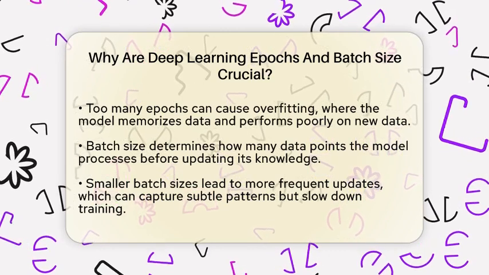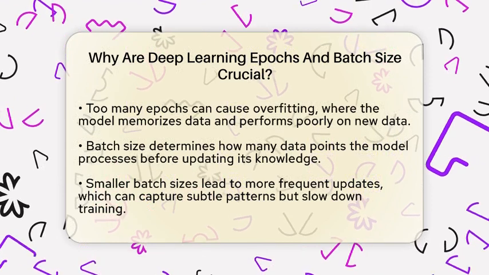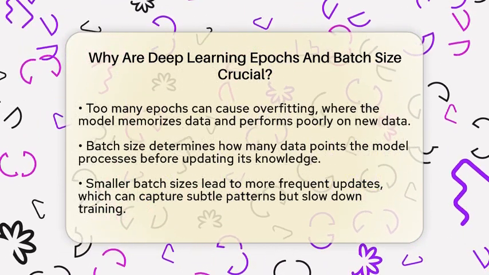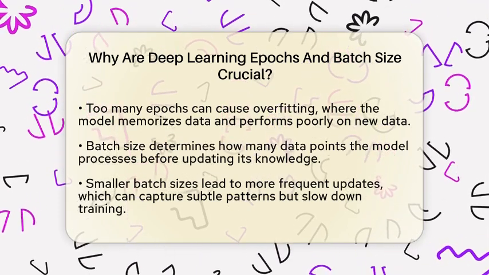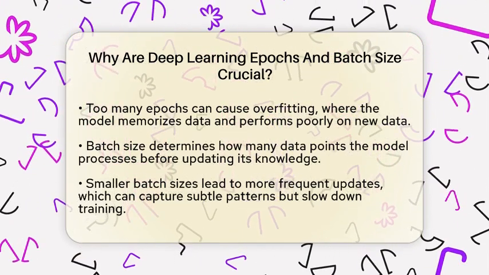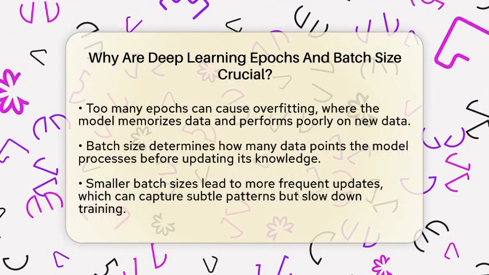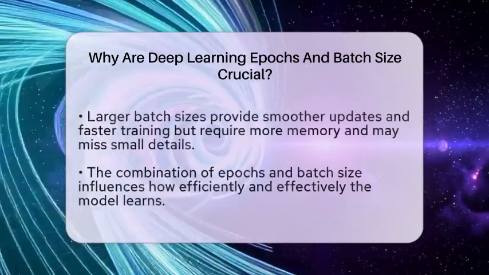Batch size is about how many data points the model looks at before updating itself. Instead of feeding all the data at once, you split it into smaller groups called batches. For example, if your batch size is 50, the model looks at 50 examples, learns from them, then moves on to the next 50. Smaller batch sizes mean the model updates more often, which can help it catch subtle patterns.